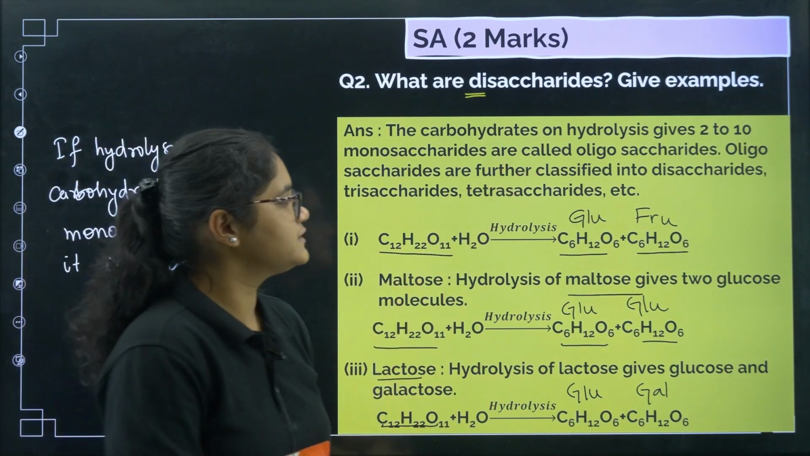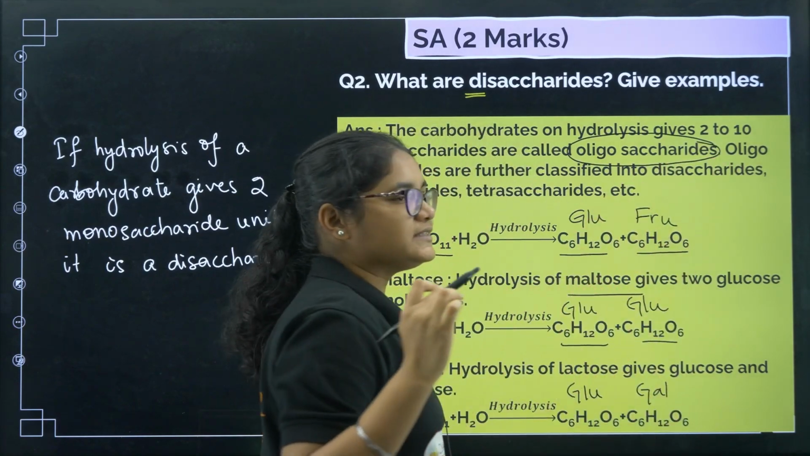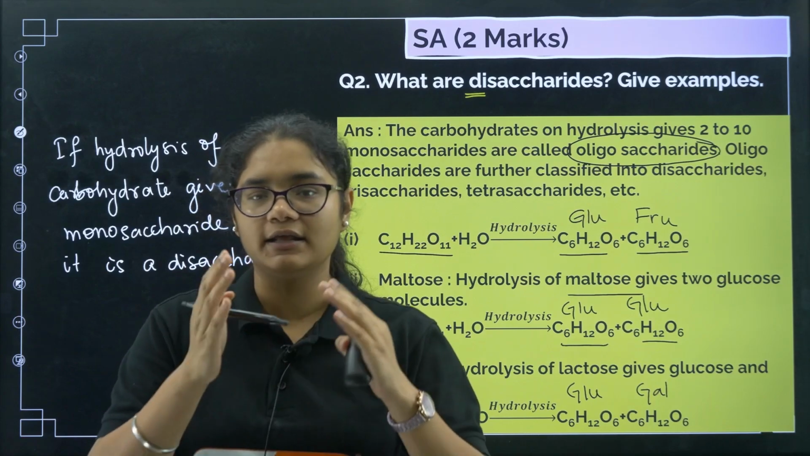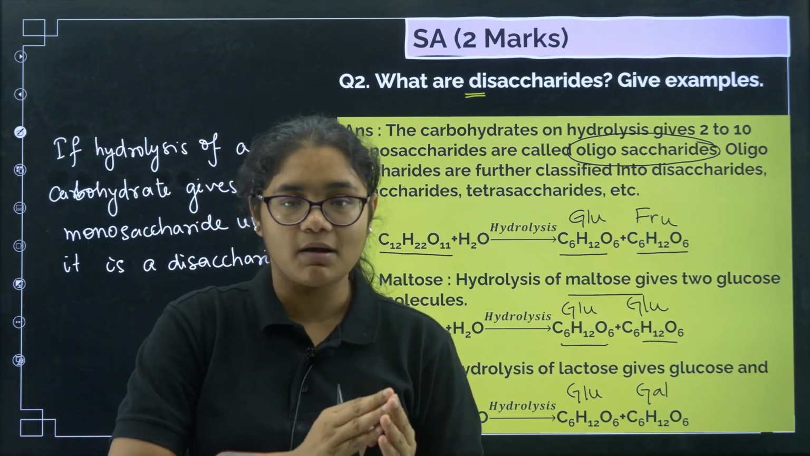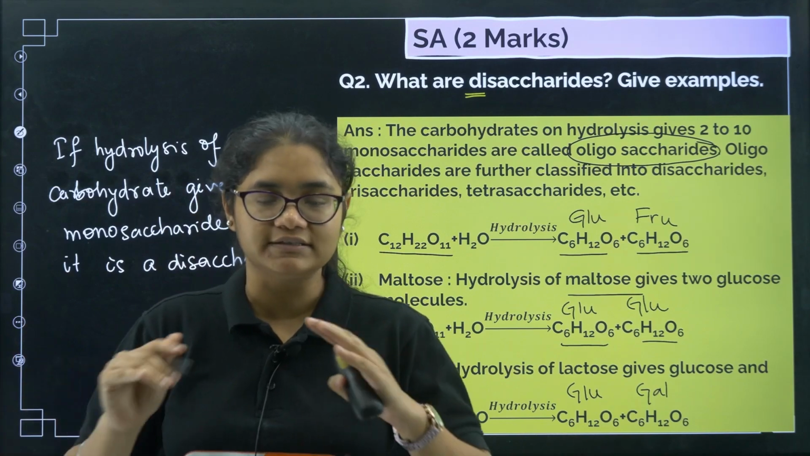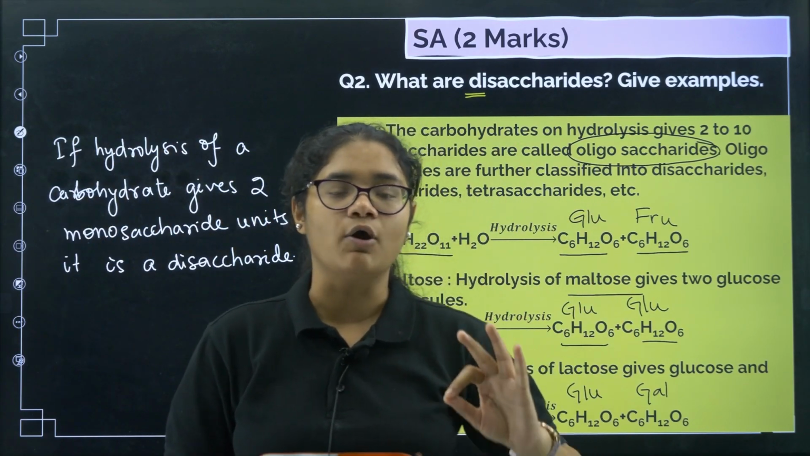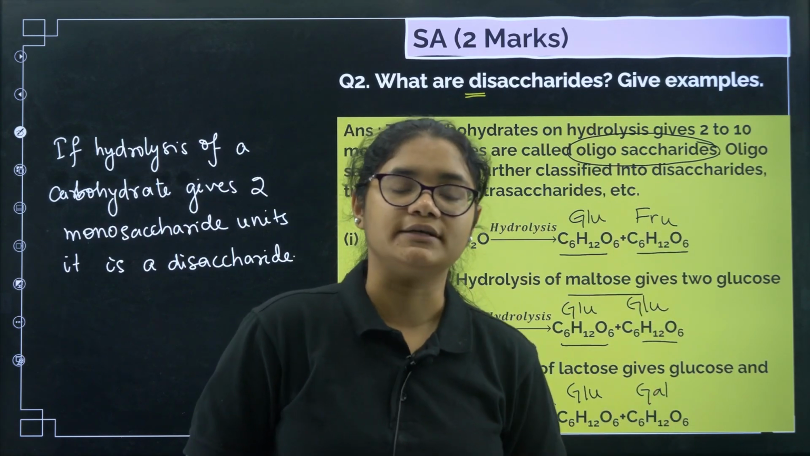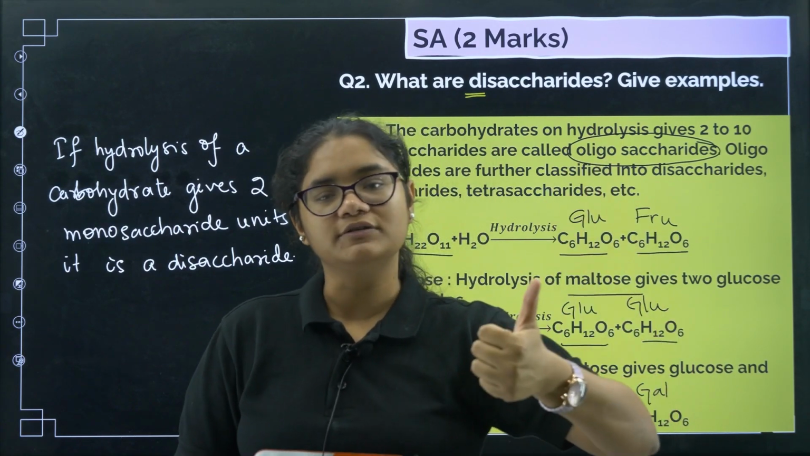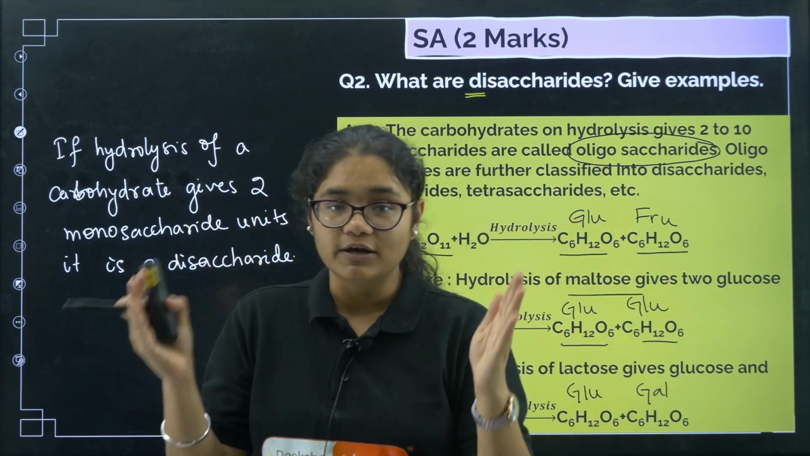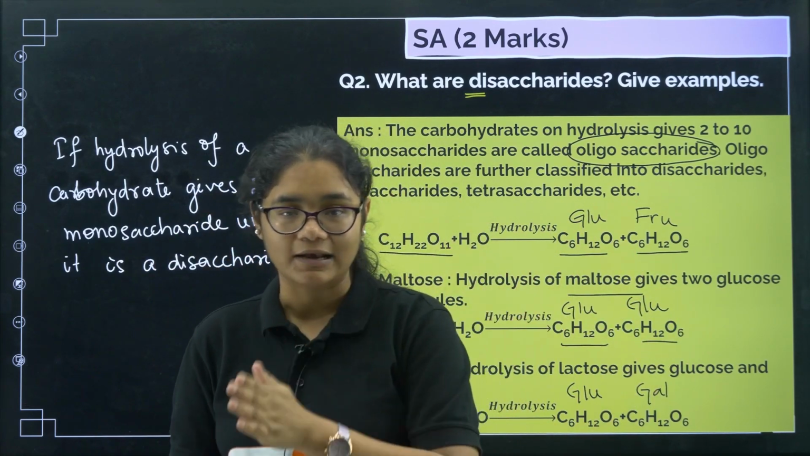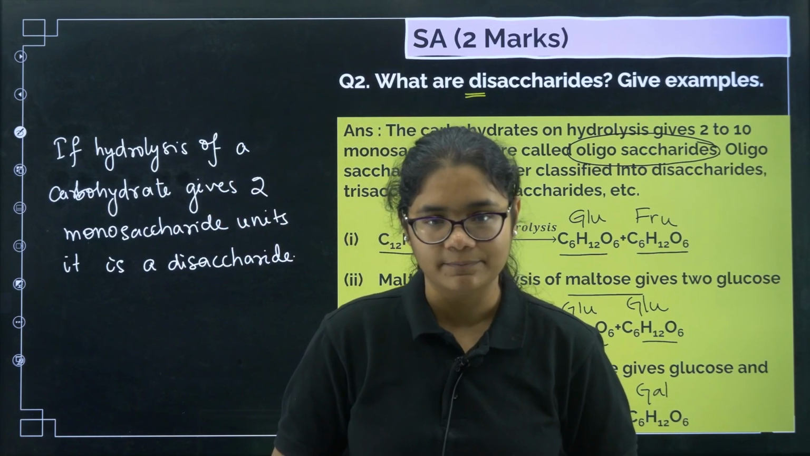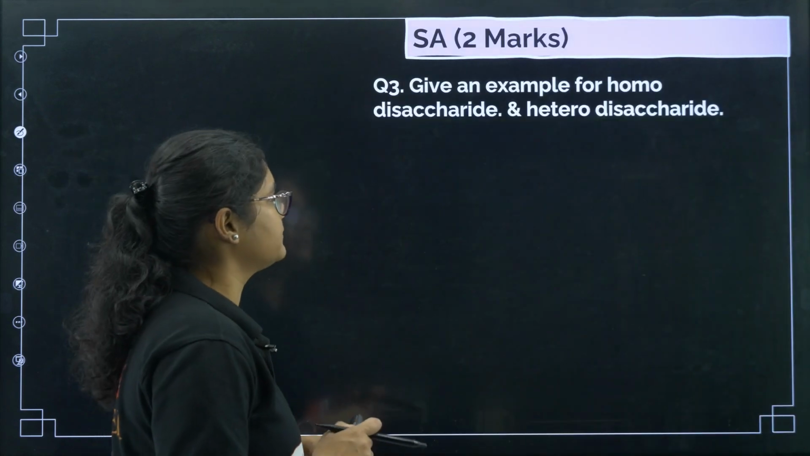Now what is oligosaccharide here? That also you should know. So oligosaccharide is a broader category. If you hydrolyze any carbohydrate and you are getting 2 monosaccharides minimum or 10 maximum monosaccharide units, all these carbohydrates come under the category of oligosaccharides. If you are getting more than 10 monomer units, then it comes under the category of polysaccharides. Monosaccharides you cannot further hydrolyze. Oligosaccharides, on hydrolysis you are getting 2 to 10 monosaccharides, and if you are getting 2, it is a disaccharide. If you are getting 3, it is a trisaccharide. Clear? Next, question number 3.